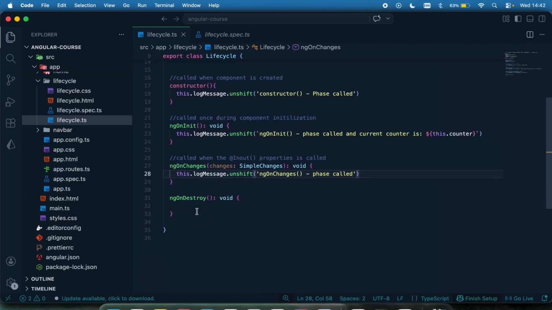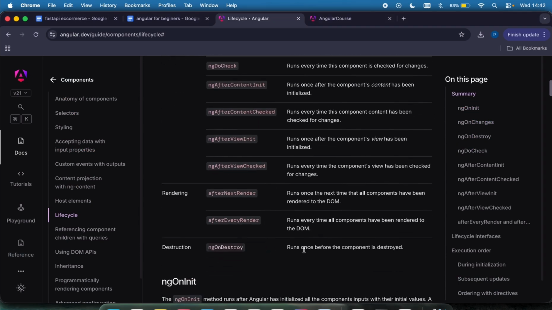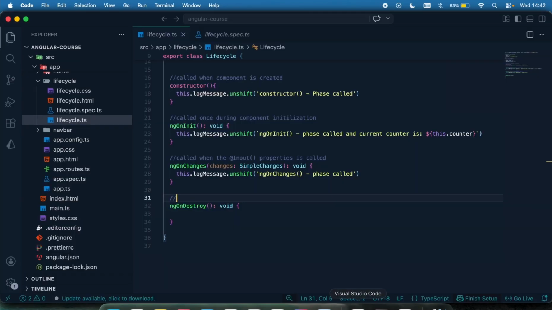Okay. Now for ngOnDestroy, again, this is very straightforward. The documentation says it runs once before the component is destroyed. So before your component is destroyed, ngOnDestroy is called. So let's say I am on this component and I want to move away from the component to a different component. By leaving that component, which means that component is no longer in use, the component will be destroyed. And this method will be called under the hood. So I'm just going to say called before a component is destroyed.